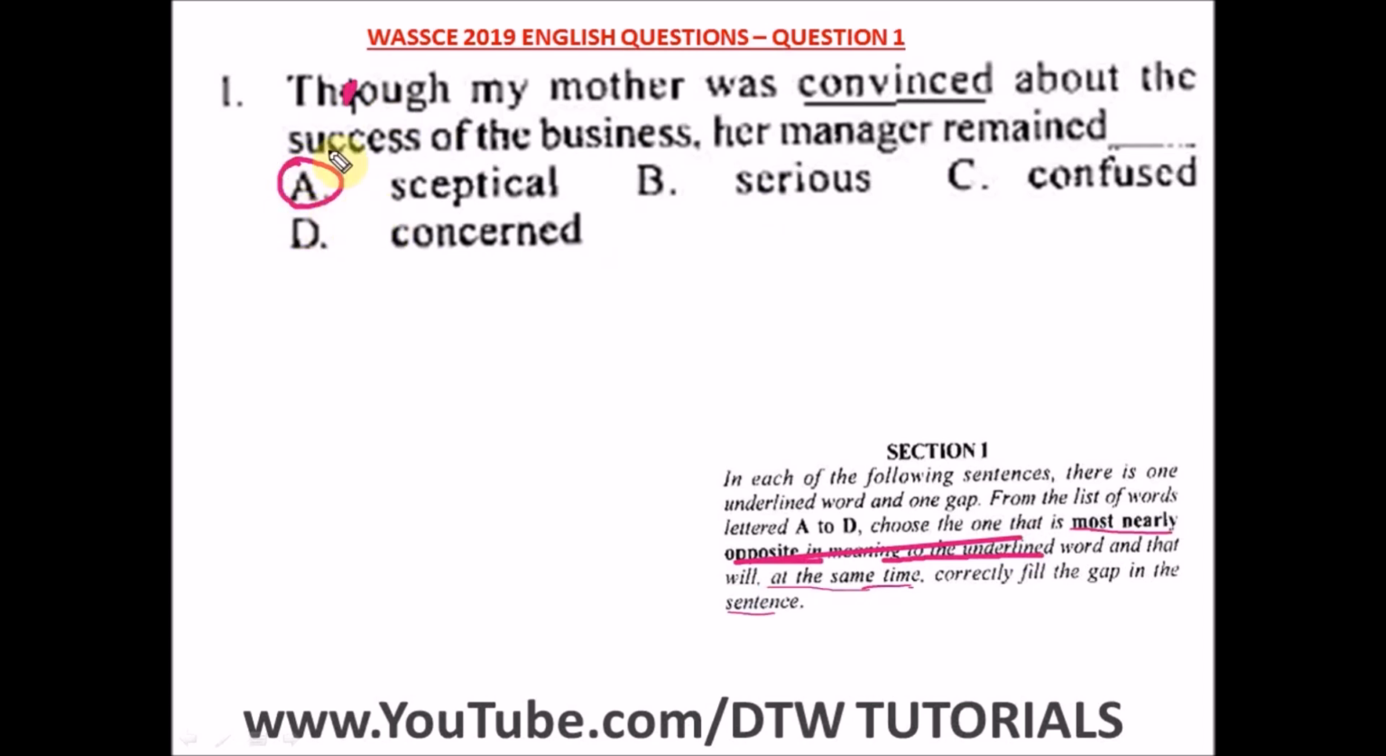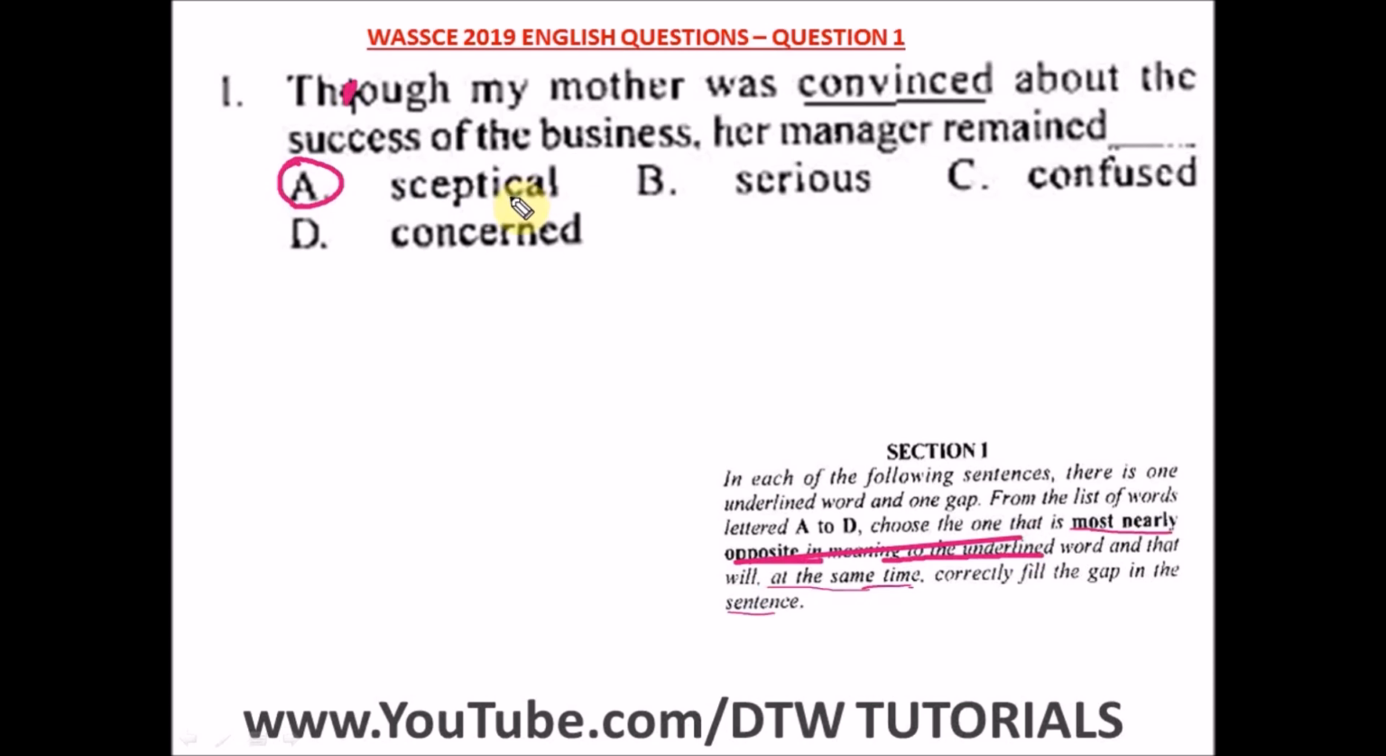Now, why is the answer skeptical? Remember, it is nearly opposite in meaning. What's the meaning of the word convince? Convince means you are persuaded about something. You've made up your mind that this would work, according to this sentence. Now, the opposite of being convinced would be, let's see.